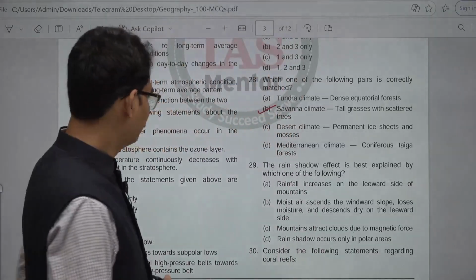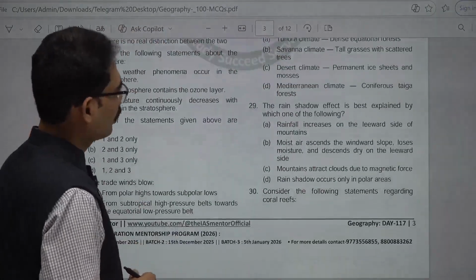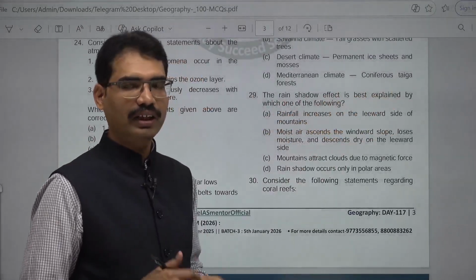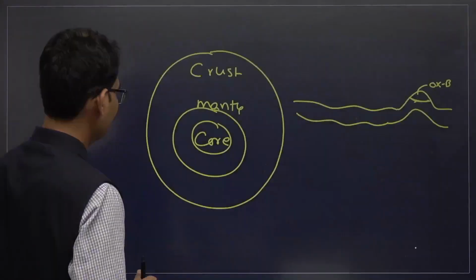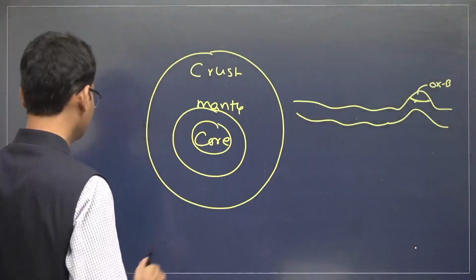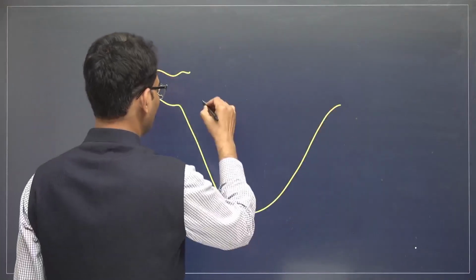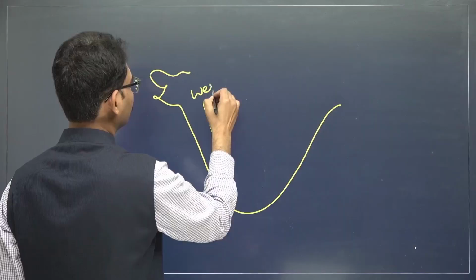Next, 29. The rain shadow effect is best explained by which one of the following? For the rain shadow region, take the explanation in India. We have the Western Ghats.